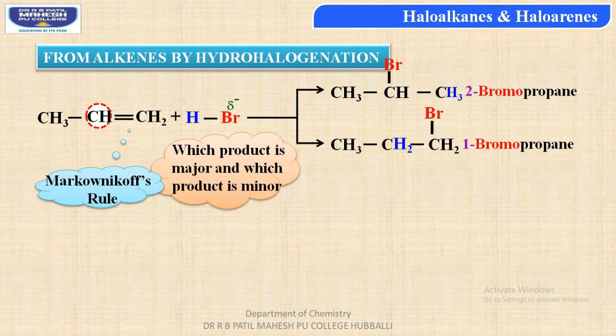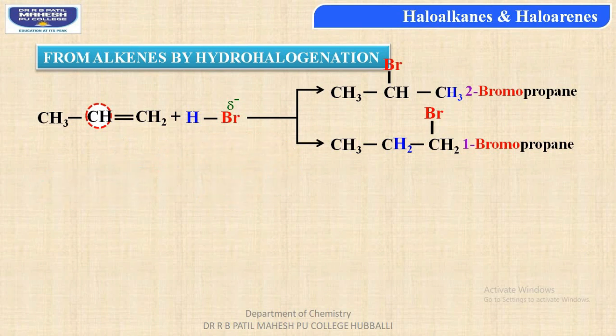Let me repeat once again. When an unsymmetrical alkene reacts with an unsymmetrical reagent, then the negative part of the reagent gets added to the carbon atom containing less number of hydrogen atoms across the carbon-carbon double bond.